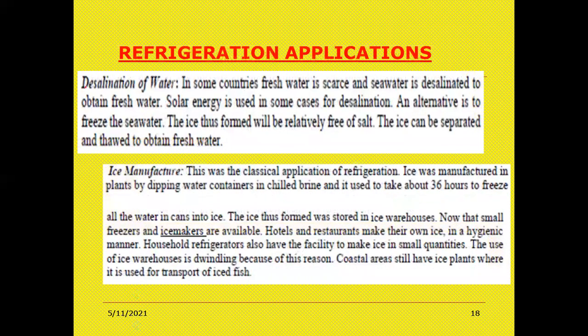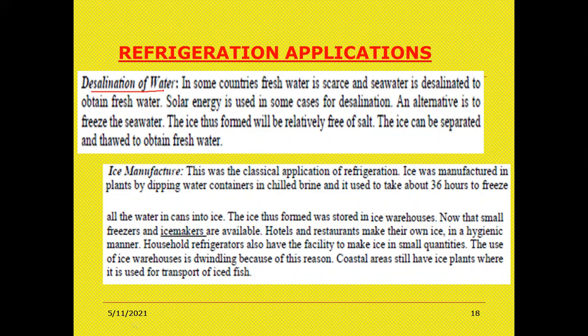Next application is desalination of water. Here, in some countries where fresh water is scarce and seawater is desalinated to obtain fresh water. So in some countries like in Africa, and other countries where we don't find fresh water abundantly, what are we using?